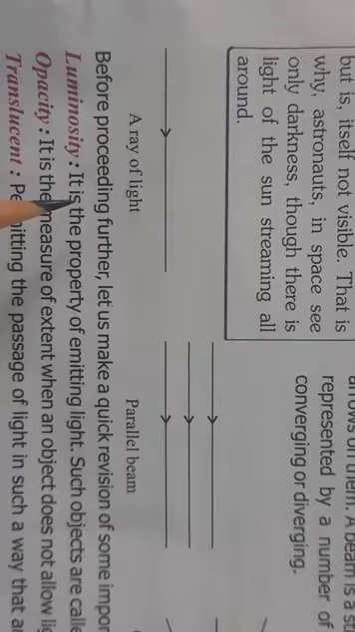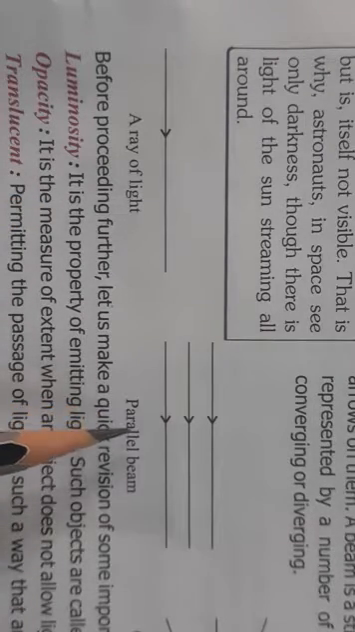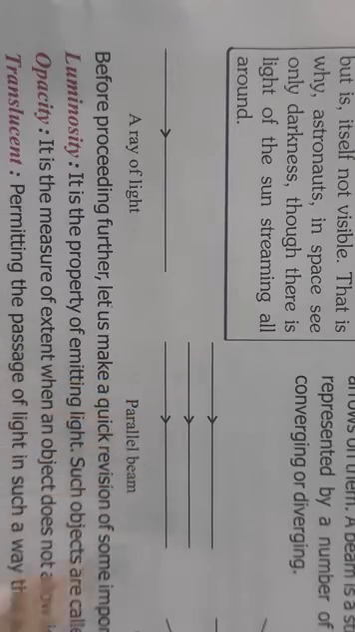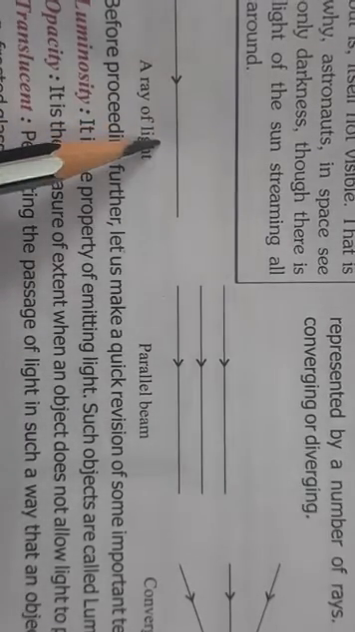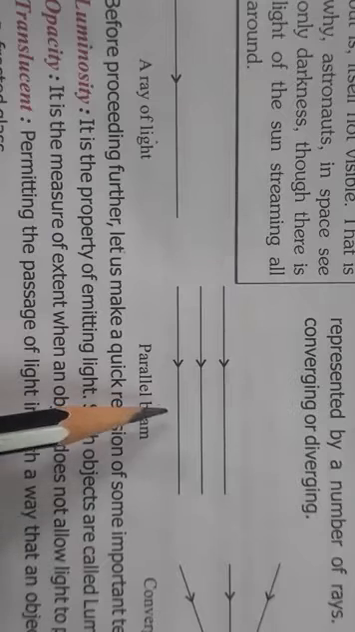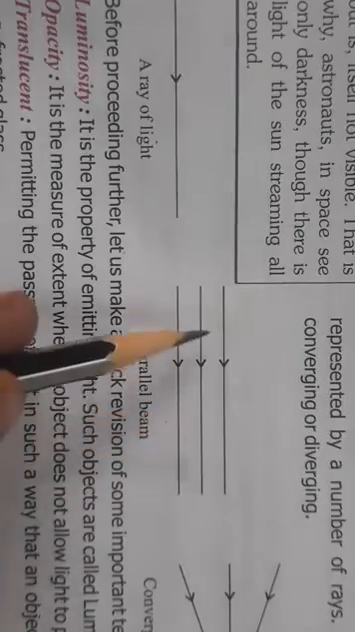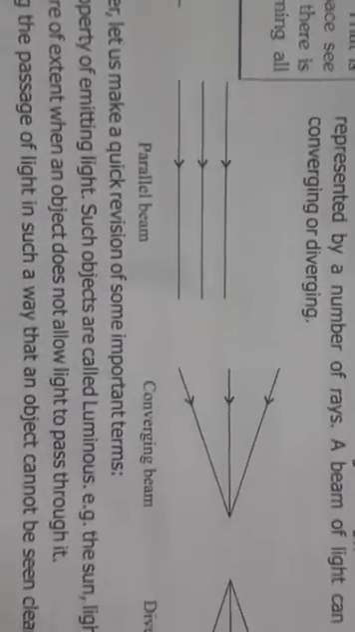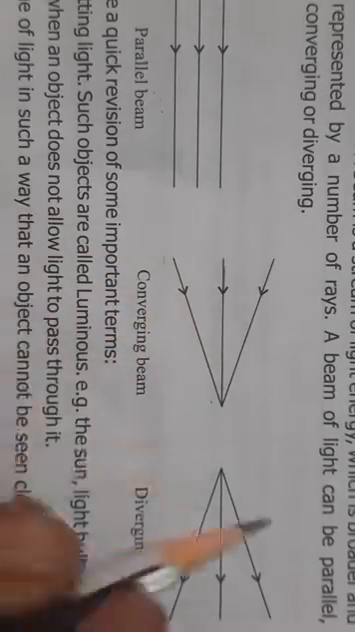Now, a beam is a stream of light energy which is broader and represented by number of rays. Okay, so as I told you, this is a very narrow stream of light, ray, and beam is a broader stream of light, and it can be represented by parallel, converging or diverging rays. Okay, converging means when it comes and converges to one point,